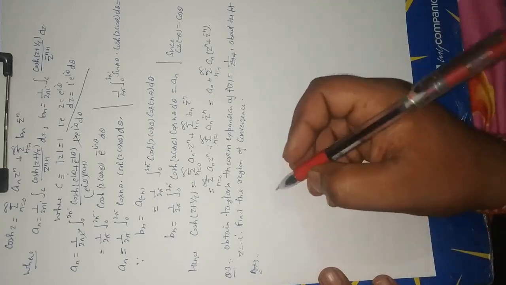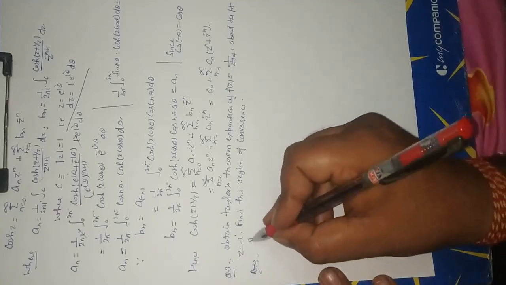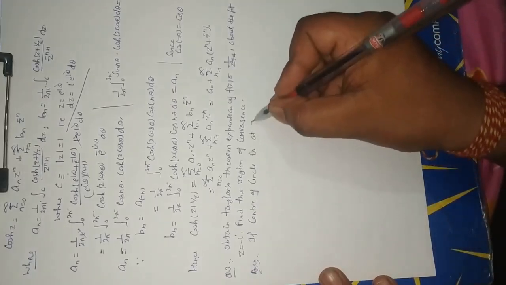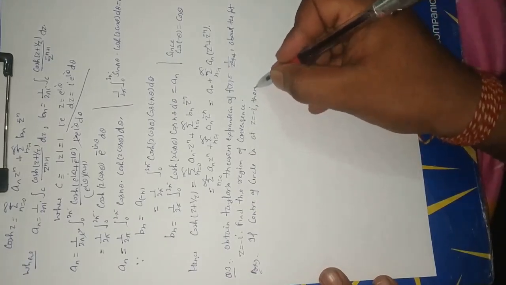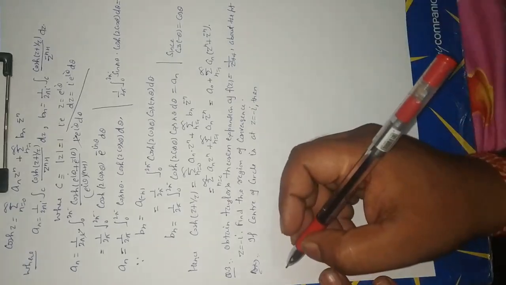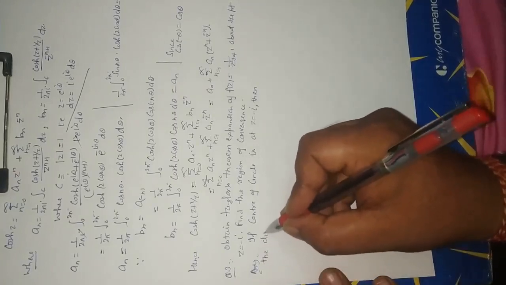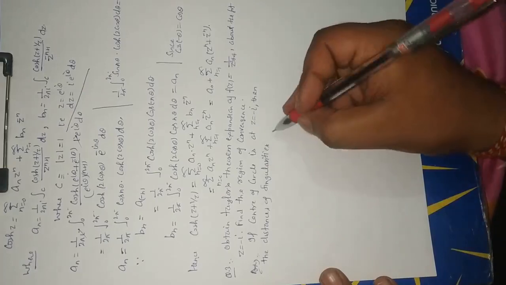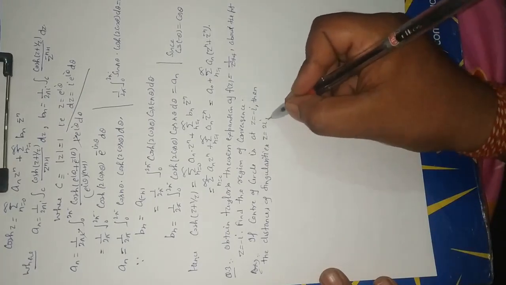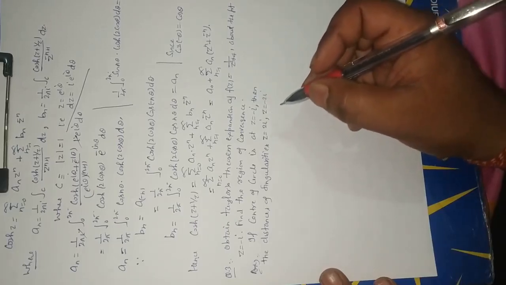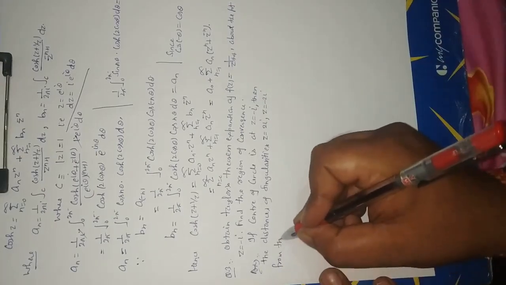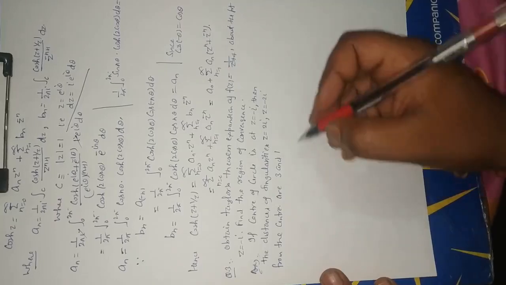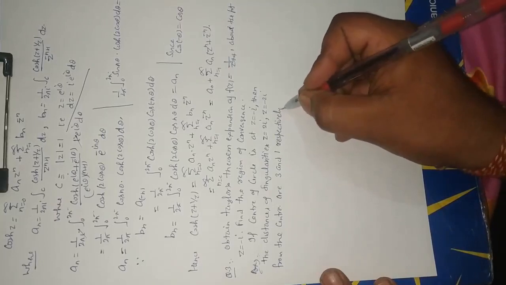Answer: if center of circle is at z is equal to minus i, then the distance of singularities z is equal to 2i, comma z is equal to minus 2i from the center are 3 and 1 respectively. Okay.